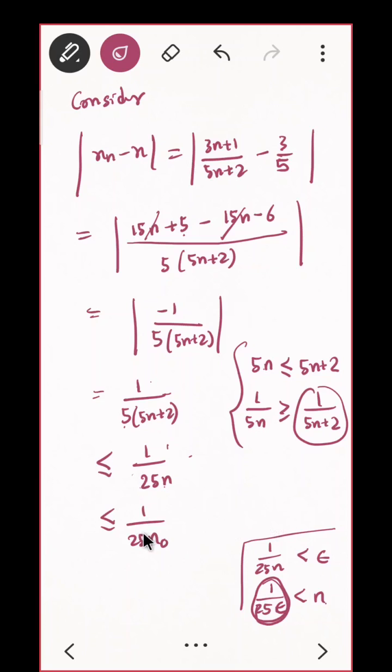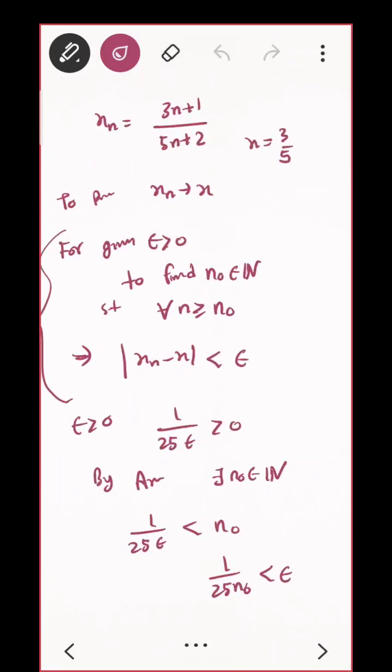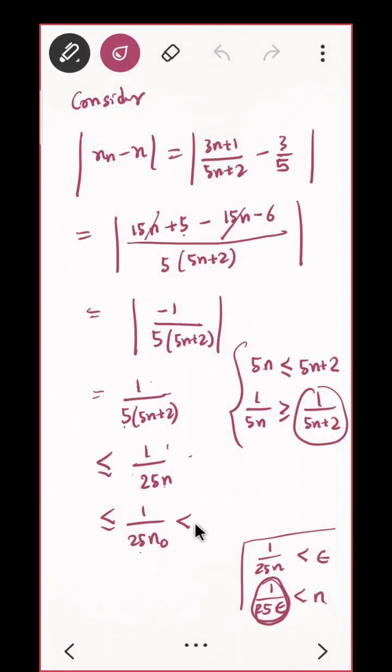So this is true. And with 1 upon 25 n naught, as per this condition, this is less than epsilon. So xn minus x is less than epsilon, hence proved. Hence the sequence is convergent. Correct?